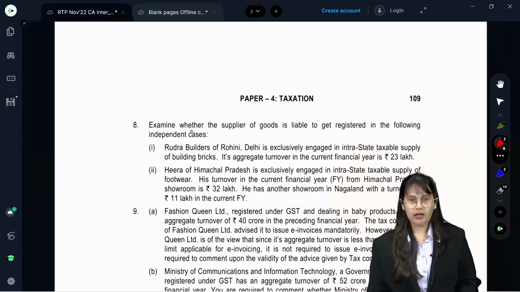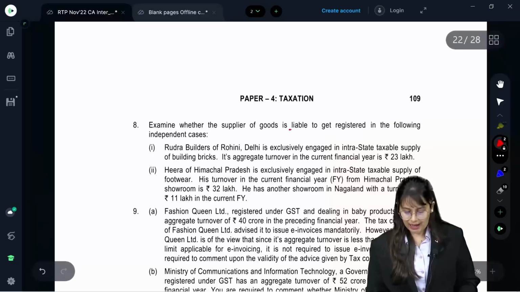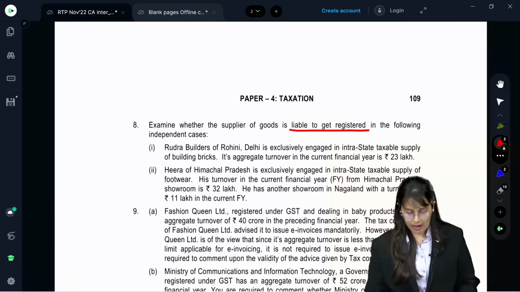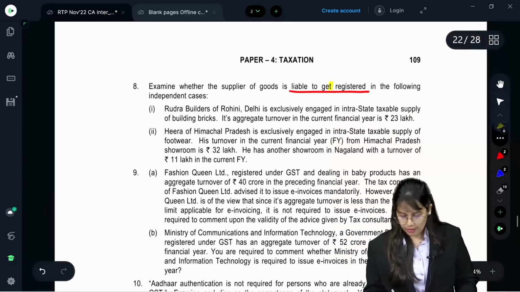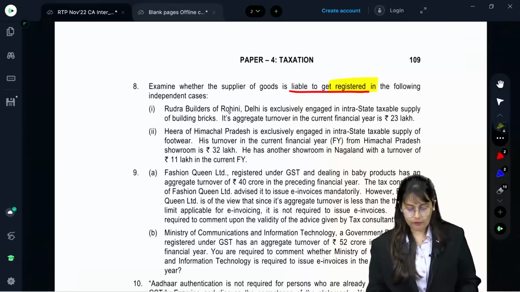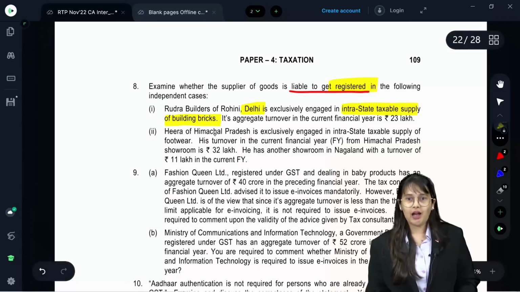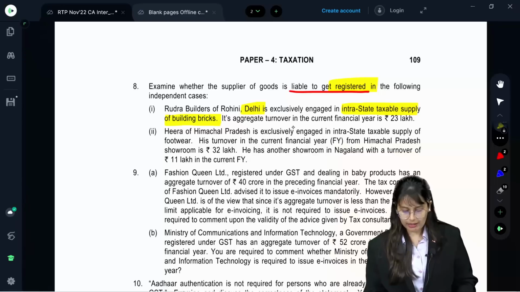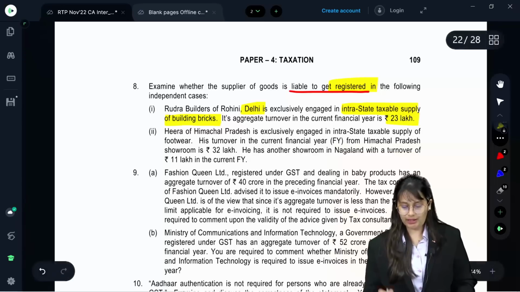Eighth. Examine whether the supplier of goods is liable to get registered in the following independent cases. Rudra Builders of Rohini, Delhi, is exclusively engaged in intrastate taxable supply of building bricks. Amendment, I hope you remember this. Its aggregate turnover in the current financial year is 23 lakh.